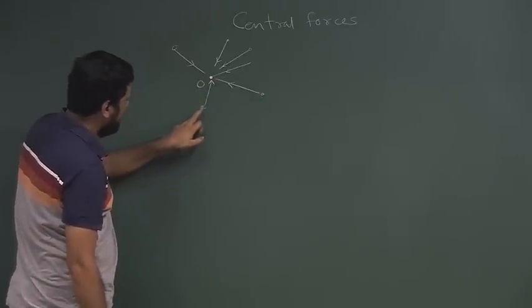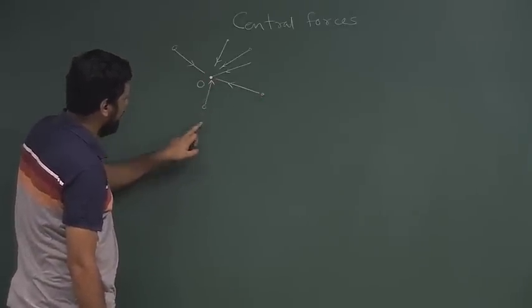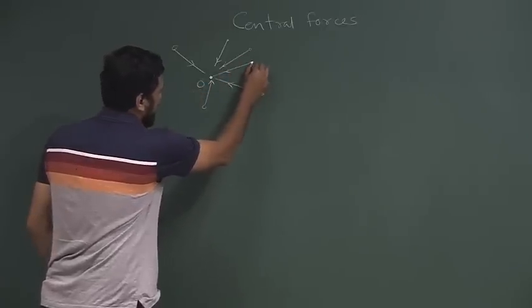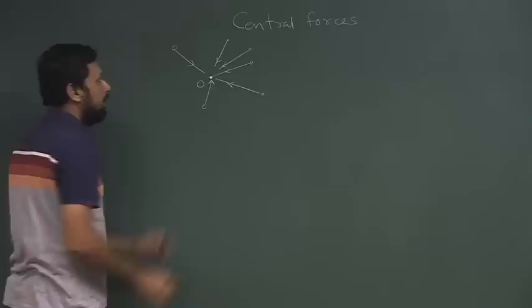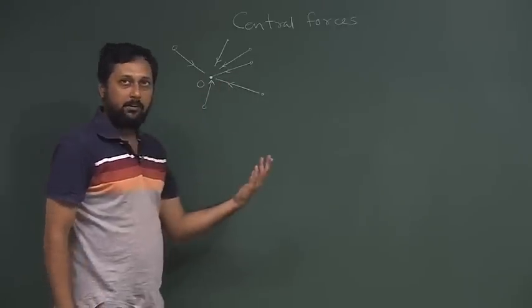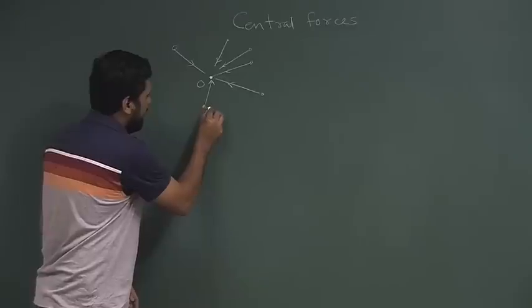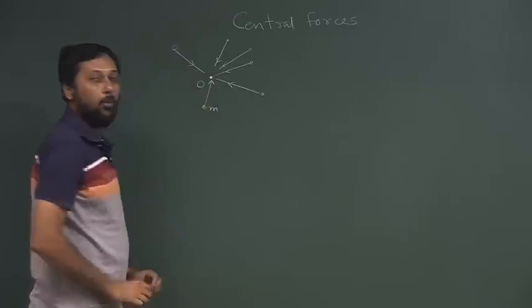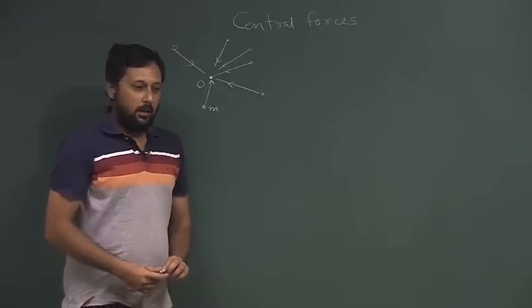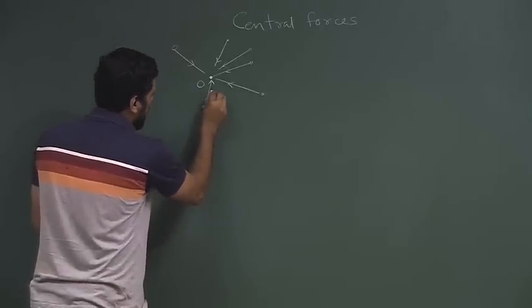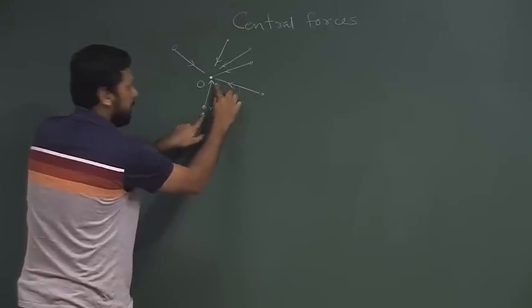If this point mass is in question, then the force will be along this line. Could be attractive, could be repulsive, but it will always be along the line joining this point mass m with this origin O.